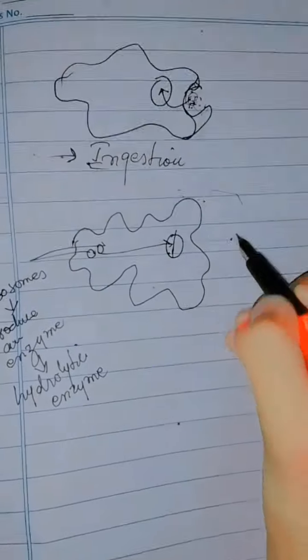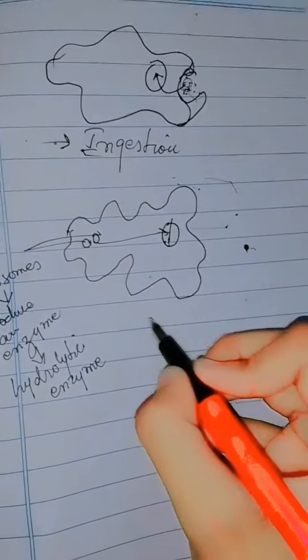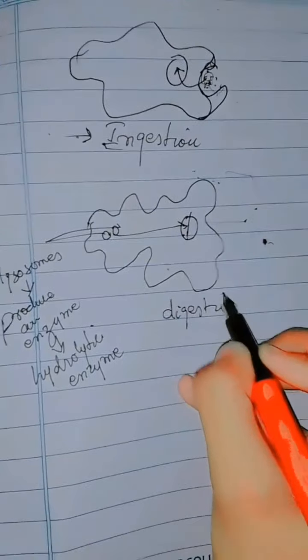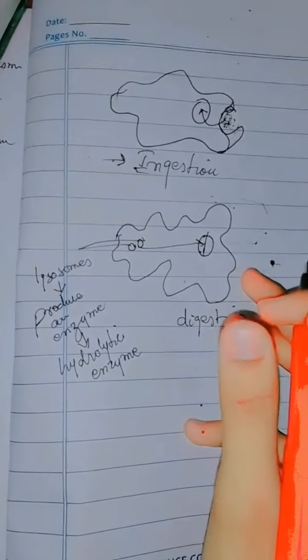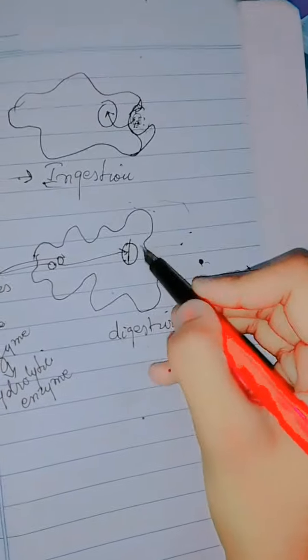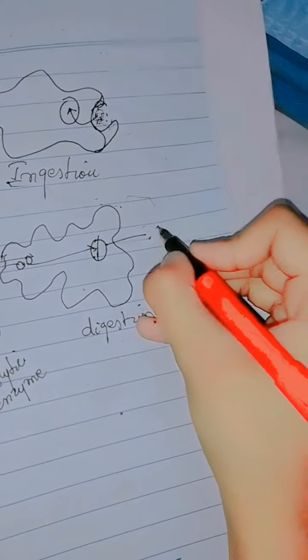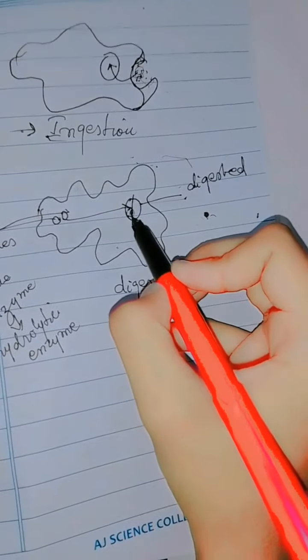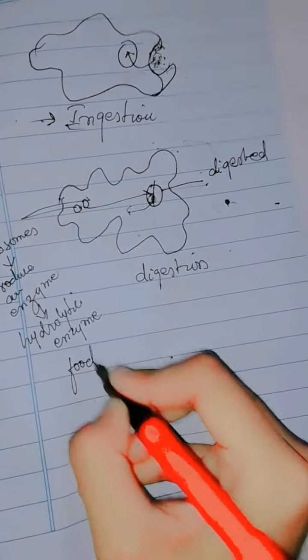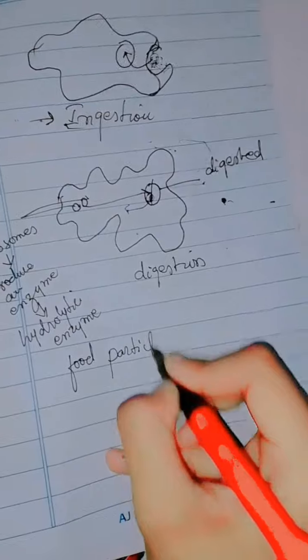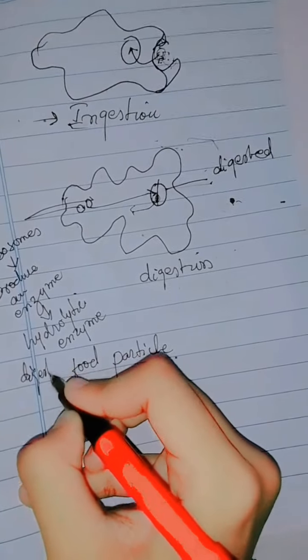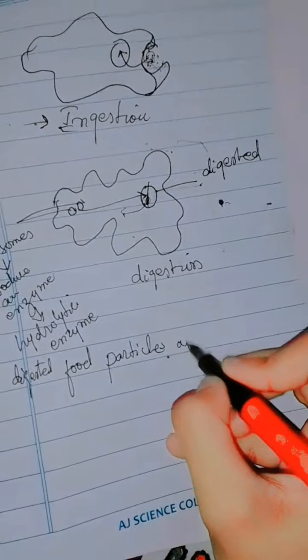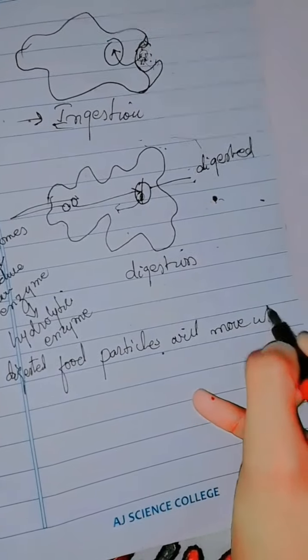When the hydrolytic enzyme moves into the food vacuole, it will break down these molecules into the simplest molecules. Now the food has been digested. Now the digested particles will move into the cytoplasm, you can see the digested food particles moving into the cytoplasm.